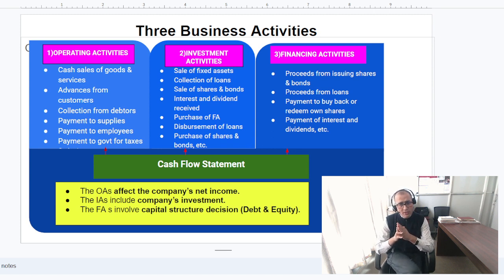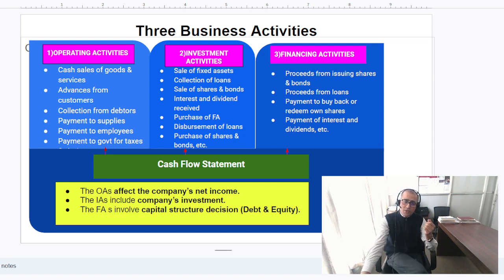Similarly, financing activities is all about to finance the asset, what type of debt and equity you are going to use. Like your issue of shares, issuance of the share to raise the share capital, buy back the treasury shares, buy back share, payment of the interest and the dividend, redemption of your own share जुन मैले भने treasury stock या repayment of the loan या proceed from the loan. If you pay the loan, then that is again the financing. You borrow the loan, that is the cash inflow to your business friends.